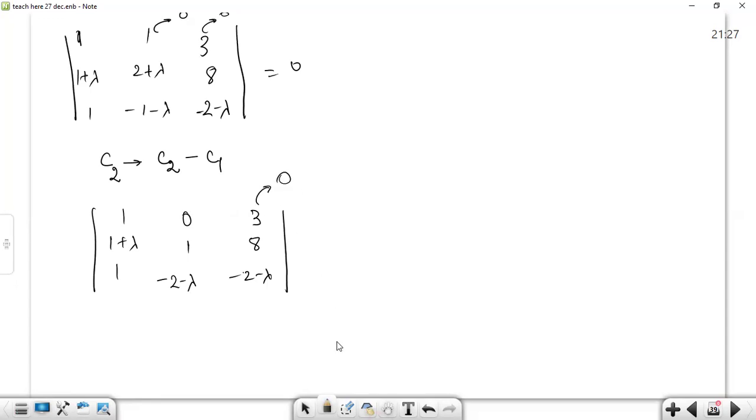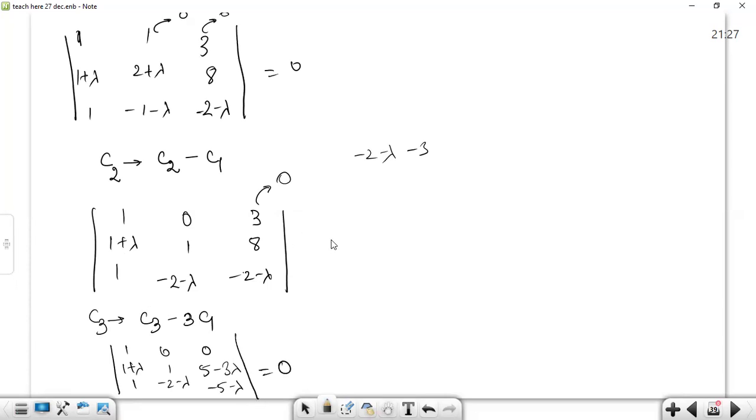Okay. So this will become 0 when there is an operation on column number 3, and when we subtract 3 times column number 1 from column number 3. Okay. So let's do that. Only there will be changes in column number 3. Writing column number 1 and 2 as it is. 3 minus 1 into 3, that becomes 3 minus 3, 0. 8 minus 3, 5. Minus of 3 lambda. Now, minus 2 minus lambda, minus of 3. This is minus 5 into minus lambda. So this has to become 0. This has to be 0.